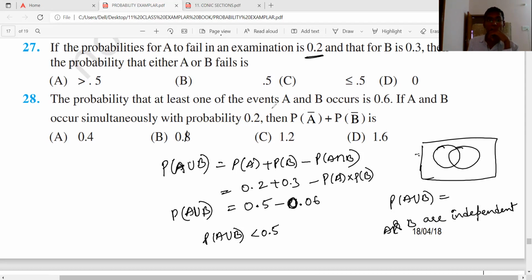So option A is greater than 0.5? Yes or no? Option C, sorry. Option B is what is here. I think this is less than 0.5. Greater is not possible. Sir, I think the option over there is 0.5 only.